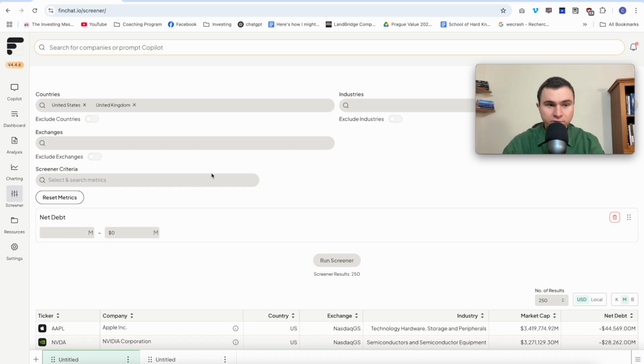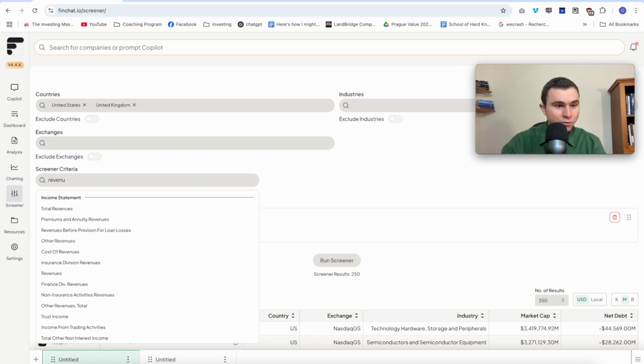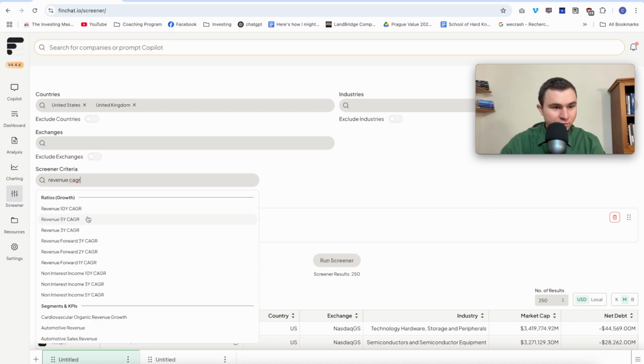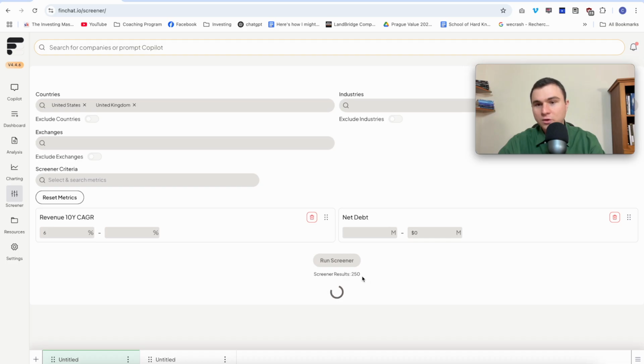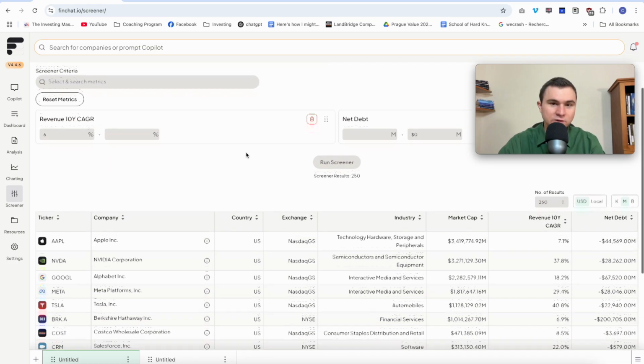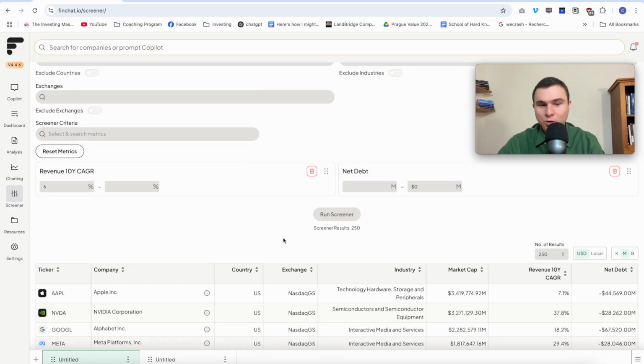So okay, very calmly, you can put revenue CAGR, maybe compound annual growth rate. Here it is. Revenue 10-year CAGR. So on average, what was the growth rate for the revenue? You can put a simple metric like 6%, 7%, 8%. That's fine. And you will find a lot of results because it turns out that you have a lot of such companies in the US.